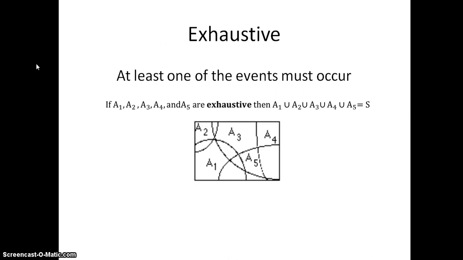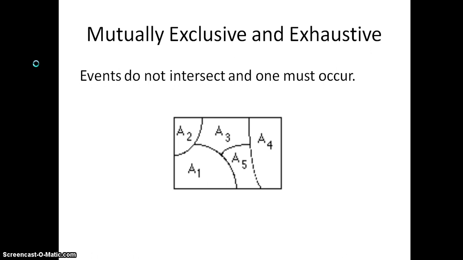Exhaustive events mean that at least one of the events has to occur. So the union of exhaustive events has to be equal to the entire outcome space. And as we see, we can have exhaustive events that intersect with each other, but if we have exhaustive events that don't intersect with each other, we call that mutually exclusive and exhaustive events. They don't intersect, cannot occur together, and exactly one of them must occur.